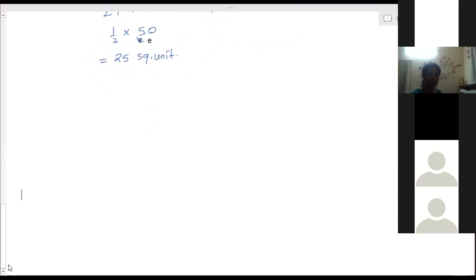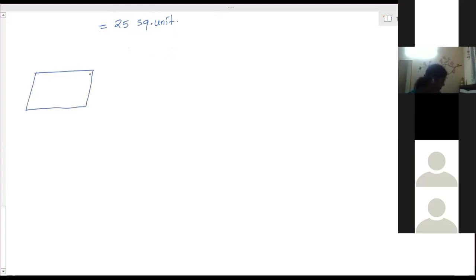In the quadrilateral part, most of the students are making mistakes. I don't know why. So first, always for the coordinate geometry chapter, draw the diagram properly. A quadrilateral is given, the ninth one, PQRS. And always it should be in sequence. If you have not done the sequence properly, you will not get the proper answer.